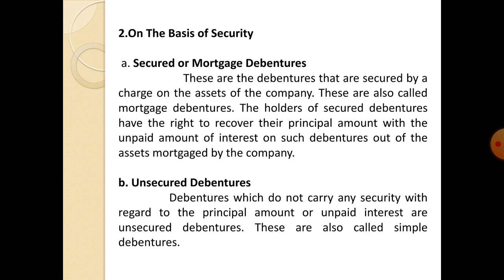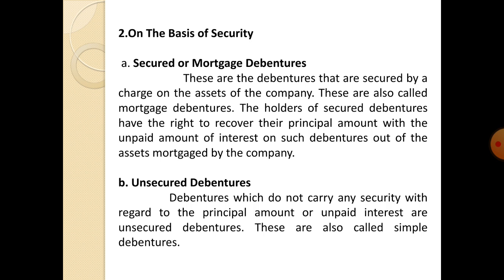In this slide, we are discussing the topic on the basis of security. It is classified into two types. One is secured or mortgage debentures. Second is called unsecured debentures. Let us discuss the first one, secured or mortgage debentures. These are the debentures that are secured by a charge on the assets of the company. These are also called mortgage debentures.